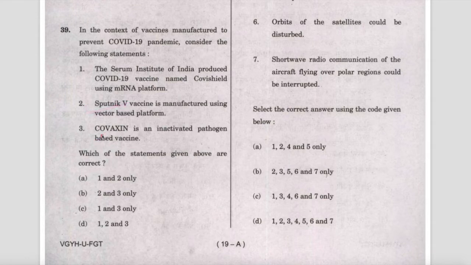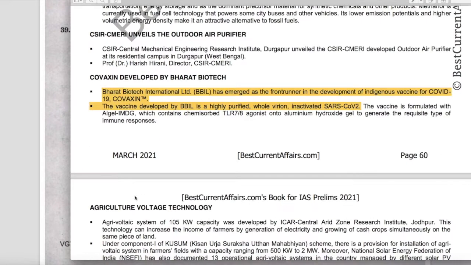And now check this third statement, that Covaxin is an inactivated pathogen based vaccine. This statement is also correct. This is our March 2021 current affairs book, page number 60. There was a news item here, Bharat Biotech International Limited has emerged as the front runner in the development of the indigenous vaccine for COVID-19, Covaxin.